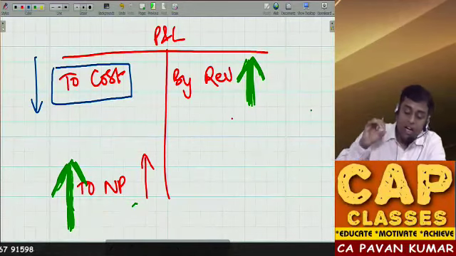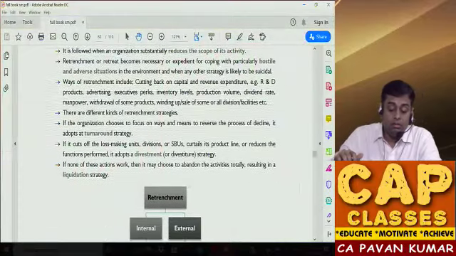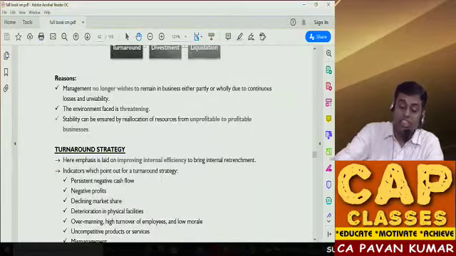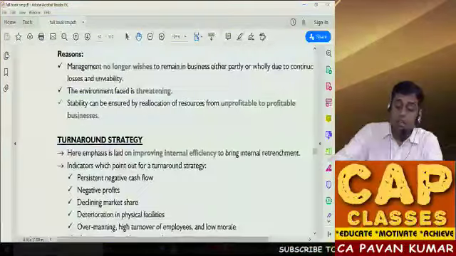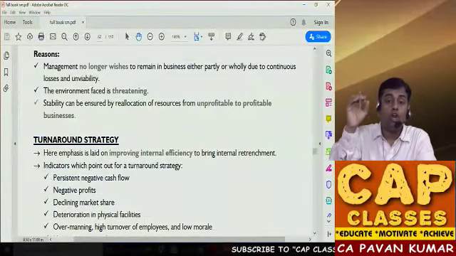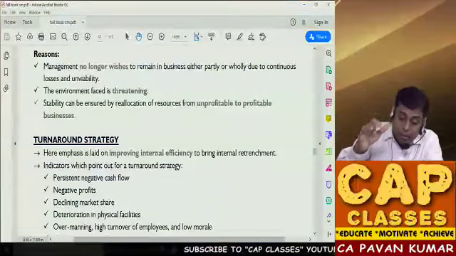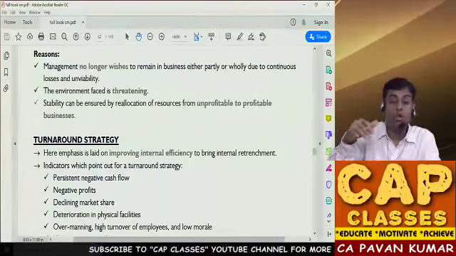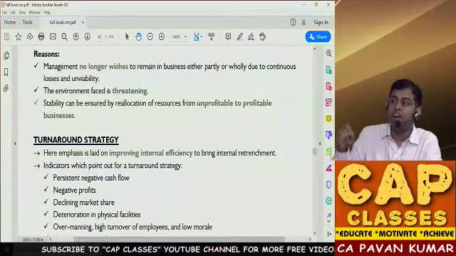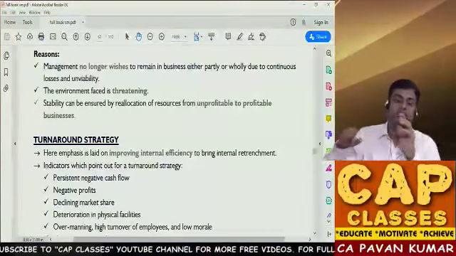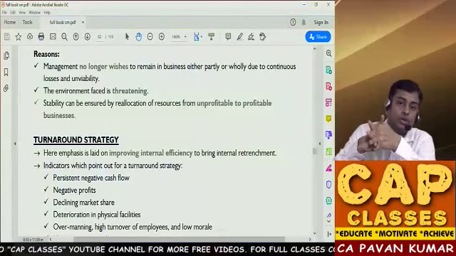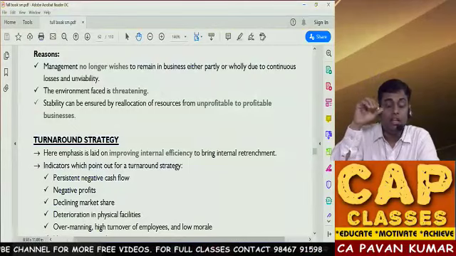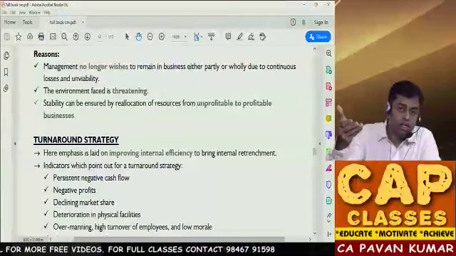So when will the retrenchment strategy be implemented, what are the reasons? First come to page number 62, and look at the reasons. Management no longer wishes to remain in some business either partly or wholly due to continuous losses or unviability. Some of your businesses are continuously giving losses to you, so you do not want to be in this business. Even a very big corporation does this.